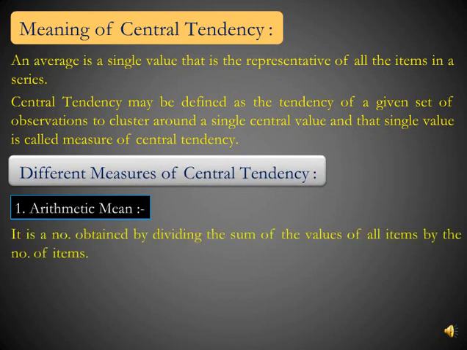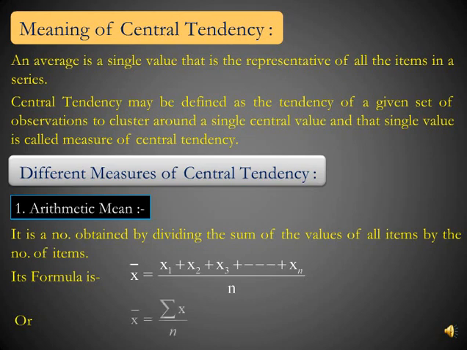First is arithmetic mean. It is a number obtained by dividing the sum of the values of all items by the number of items. So its formula is given by x bar is equal to, the symbol of arithmetic mean is x with a bar upon it. X bar is equal to x1 plus x2 plus x3 up to xn divided by n. Means you calculate the sum of all the values and divide by n. Or in short, you can say x bar is equal to sigma x upon n. Sigma means sum of all the values.